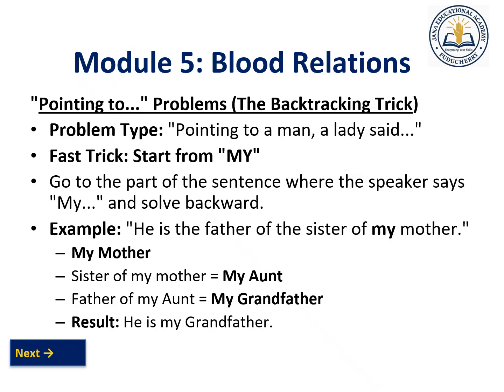Let's see the backtracking trick. Pointing to a man, a lady said, start from my. Wherever you find the word my in the question, you can start from there itself. Right? Go to the part of the sentence where the speaker says my and solve backwards. Here, for example, he is the father of the sister of my mother. He is the father.